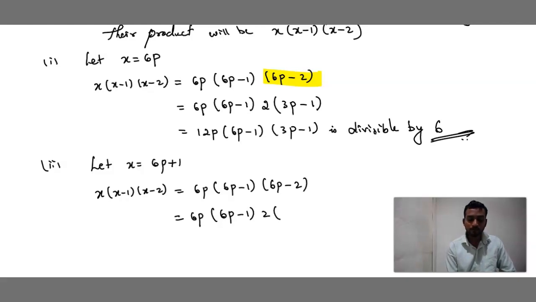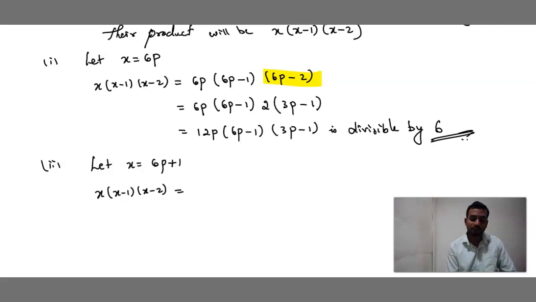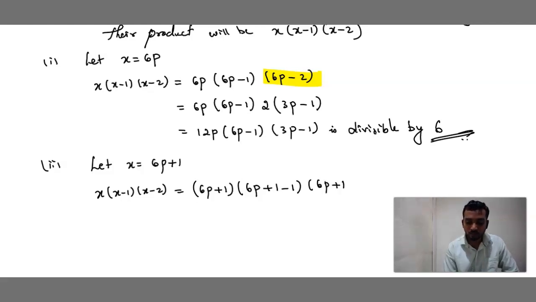Just a minute. What is the value of x? The value of x is 6p plus 1. This is x, right? x is 6p plus 1. Again x is 6p plus 1, x minus 1. Again x is 6p plus 1, then minus 2. Sorry, okay. 6p plus 1 minus 1 gets cancelled.